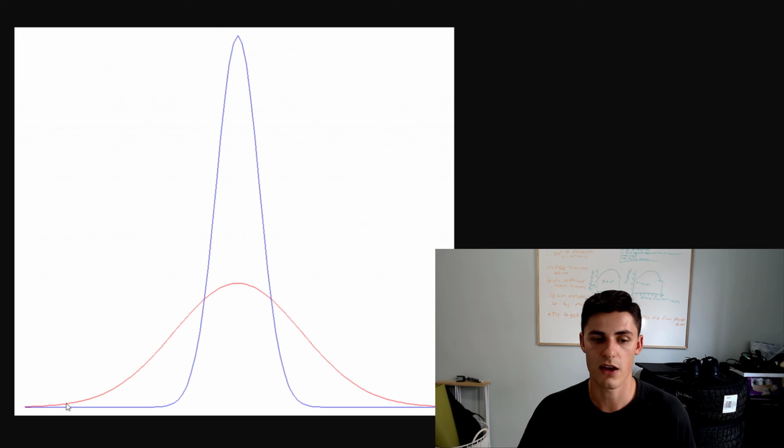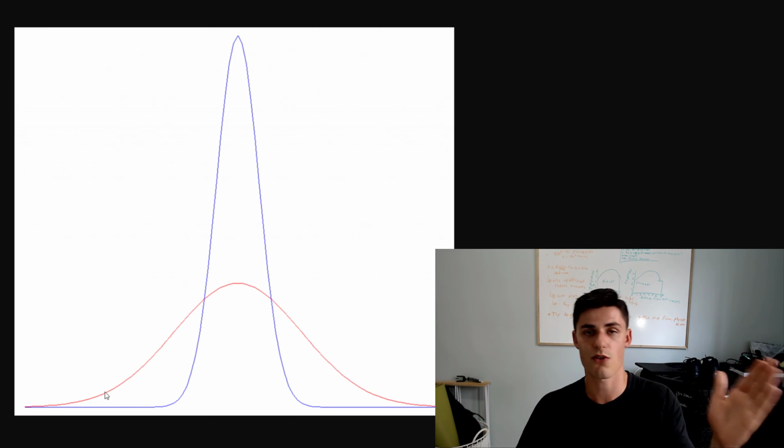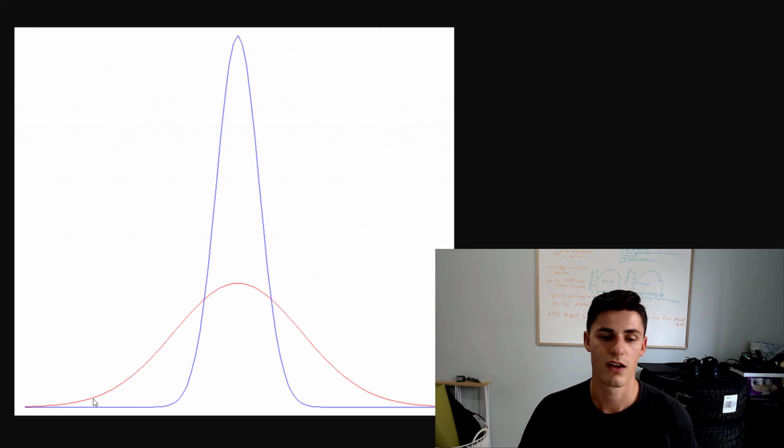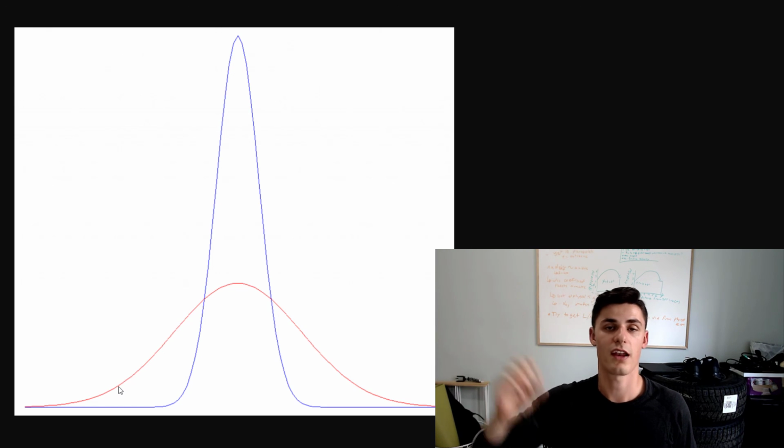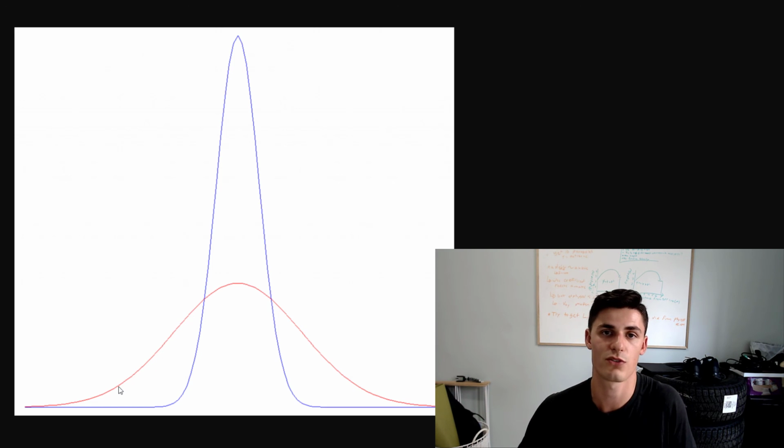And then a school that one year has little classes of 10 students, and they perform really badly for whatever reason, well, that's going to shift your average. So your average from year to year is going to change a lot more. And which schools are more likely to have a higher result, a more extreme result on the right? Well, you see that the red curve is way above the blue curve, right? But small schools are also more likely to underperform the province average as well. They're just more variable. But if you look at only the top schools, you're probably going to have a lot of small schools in there. So that's one cool application.